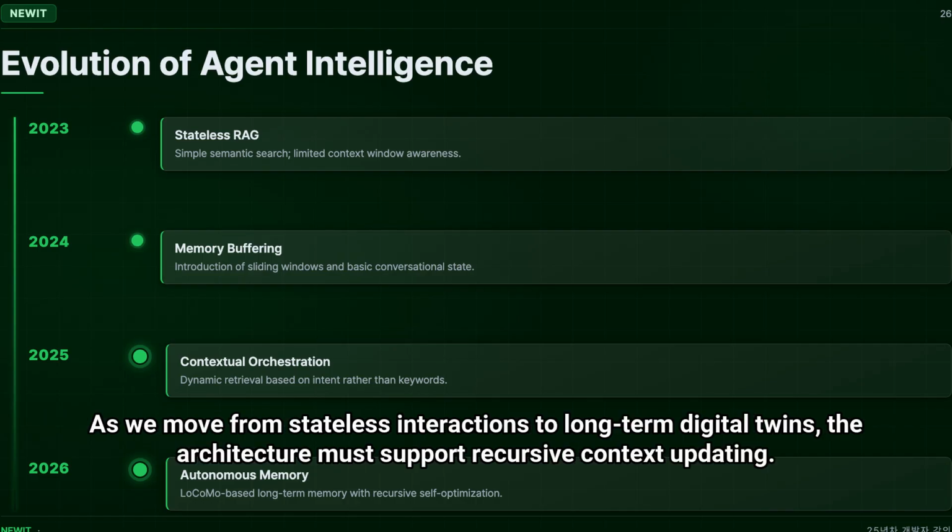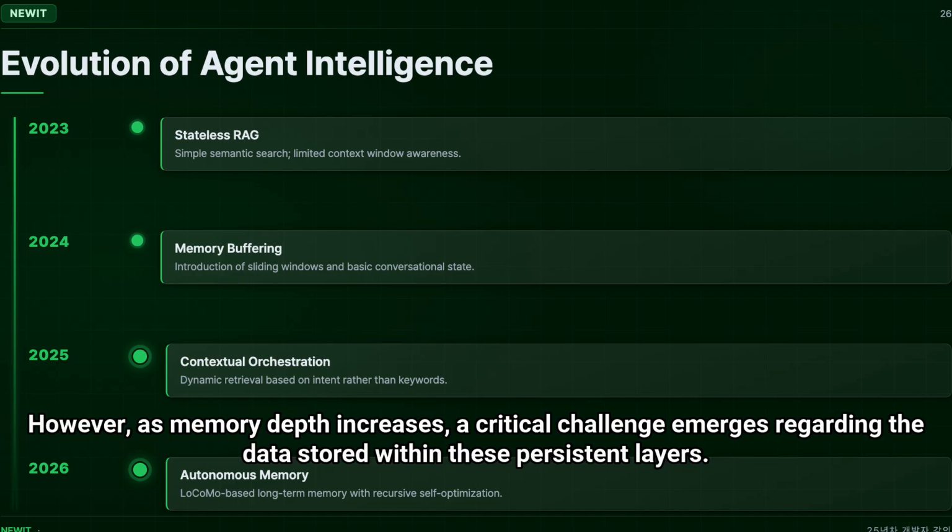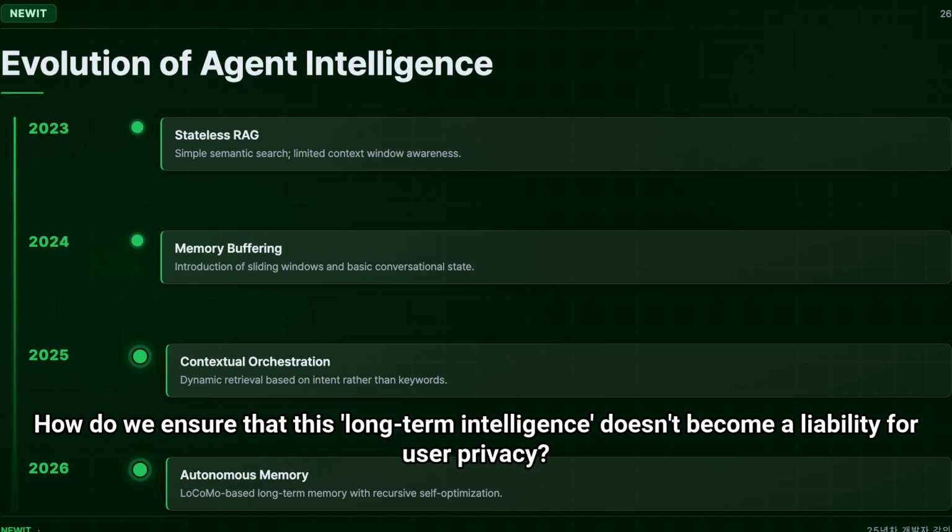As we move from stateless interactions to long-term digital twins, the architecture must support recursive context updating. However, as memory depth increases, a critical challenge emerges regarding the data stored within these persistent layers. How do we ensure that this long-term intelligence doesn't become a liability for user privacy?